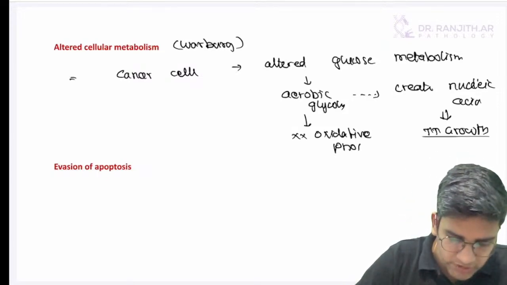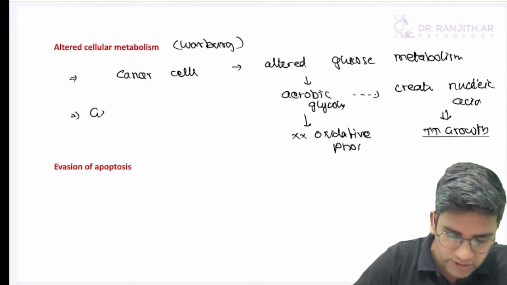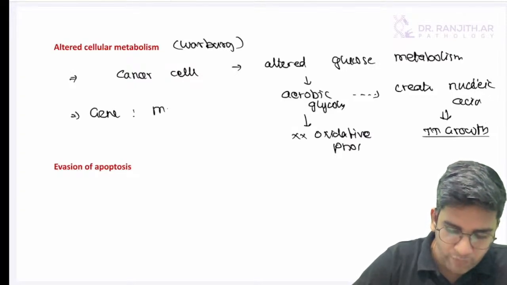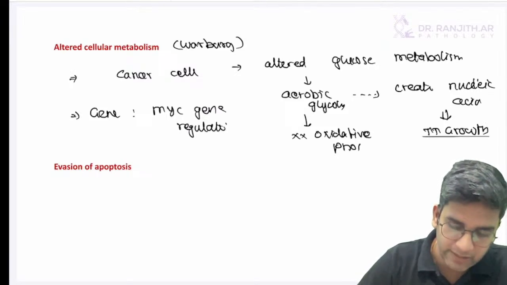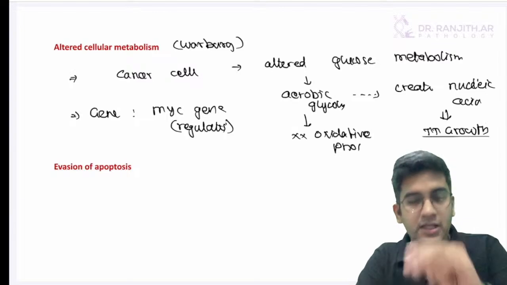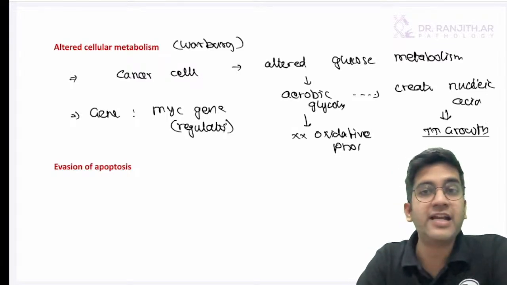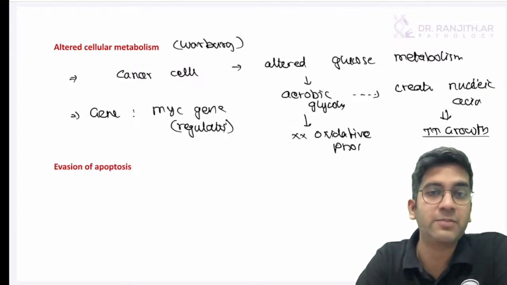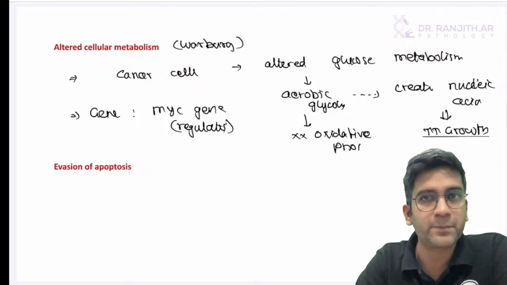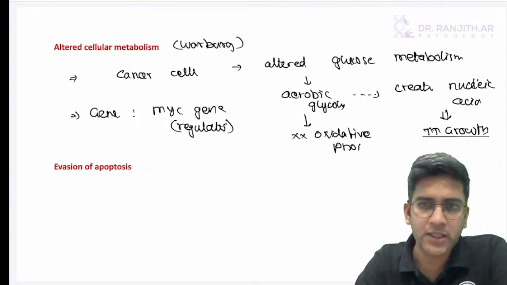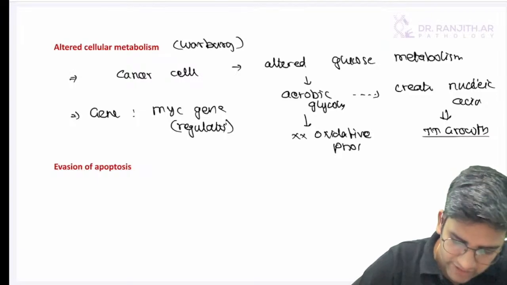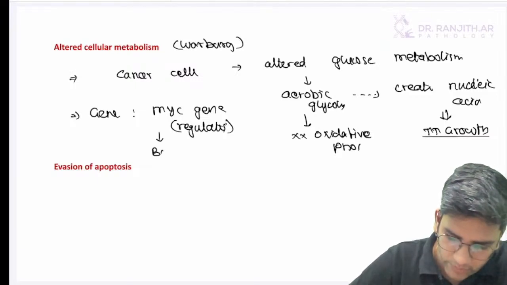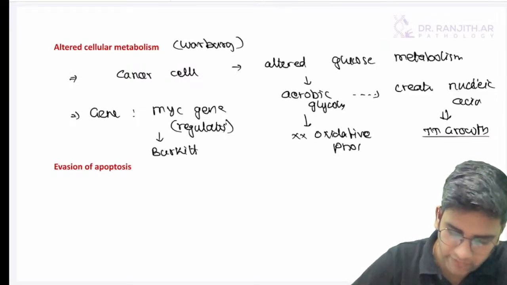So there are a few things which are a must in Warburg's effect. The gene which controls Warburg's effect: MYC gene is the master regulator of Warburg's effect. It regulates all the cellular metabolism which happens in Warburg's effect. So whenever I'm mentioning a gene, it is mandatory for me to mention what happens when it's getting mutated, right? What mutation causes? One carbon pool is right, perfectly right. You can write Burkitt's lymphoma, right? And whenever I have a mutation of this, it will result in Burkitt's lymphoma, fine.